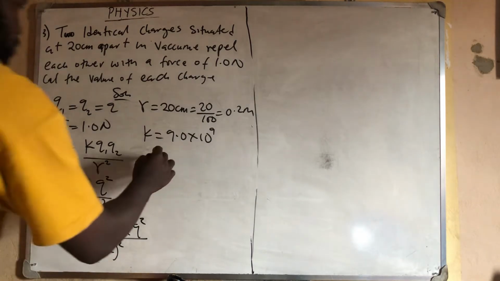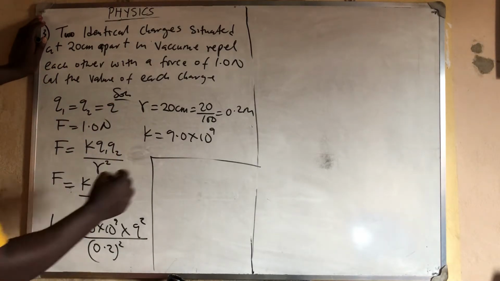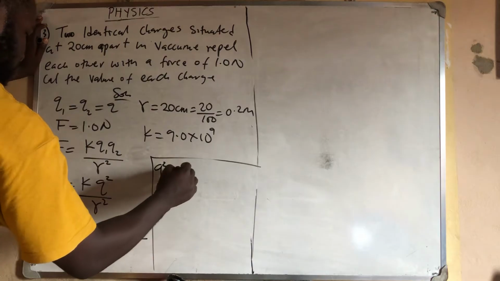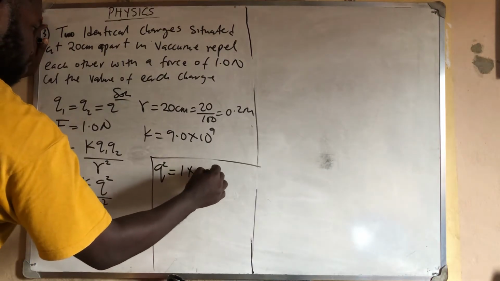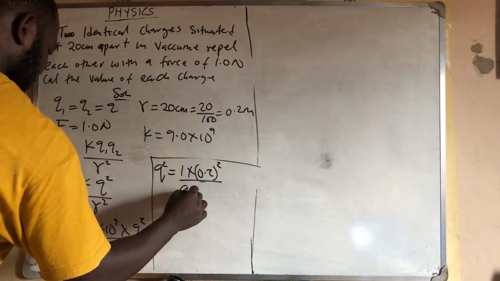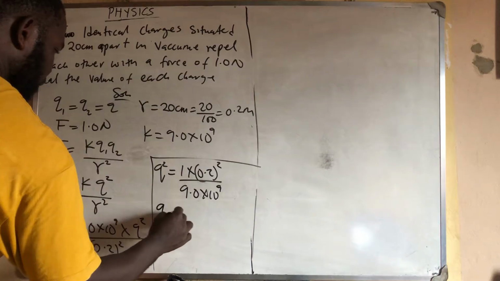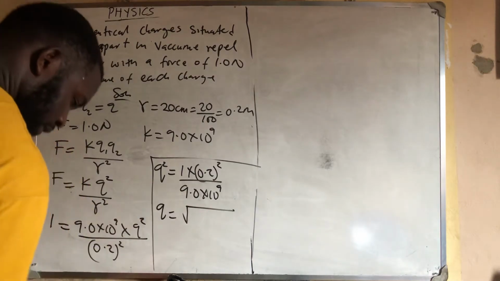If I make my Q squared subject of formula, this one will go this way, this one will come down. So I have that my Q squared is equal to 1 times 0.2 all squared, divided by 9.0 times 10 raised to the power 9. So my Q will be the square root of that answer.